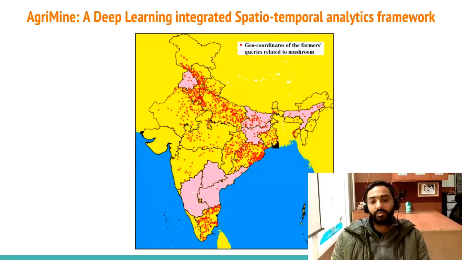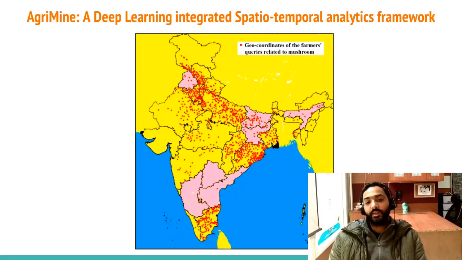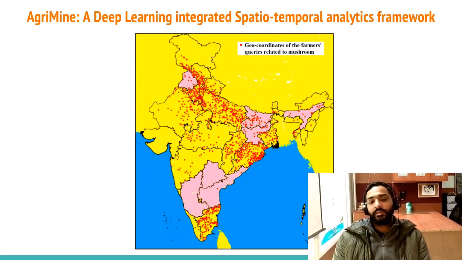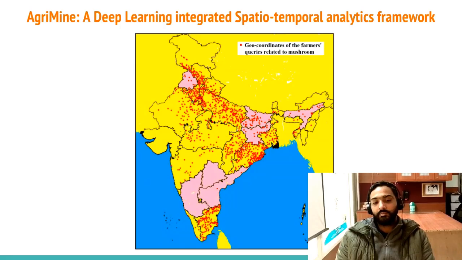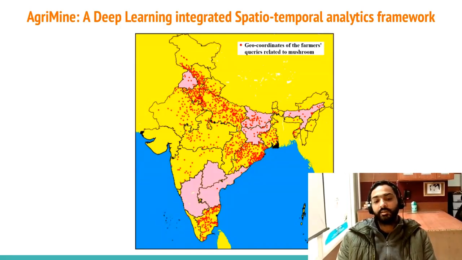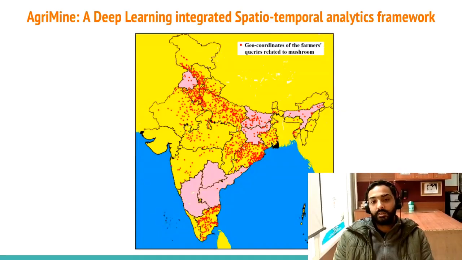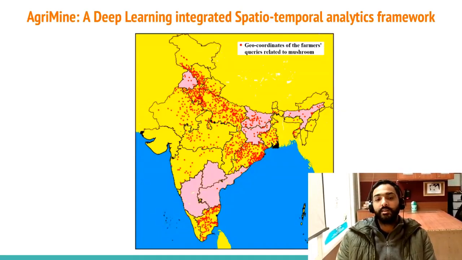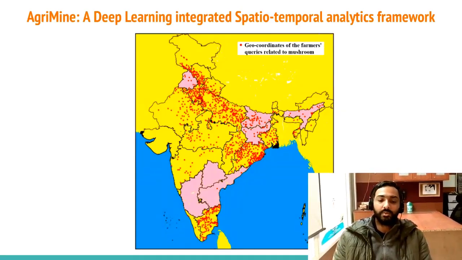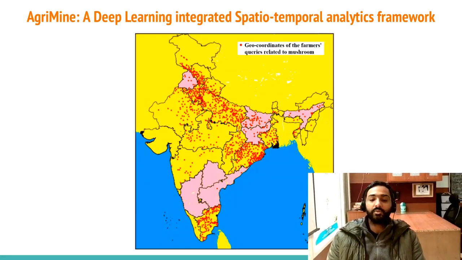Based on this information, we consulted with multiple agricultural experts, and we pointed out these states, which are the most potential states for growing mushrooms.